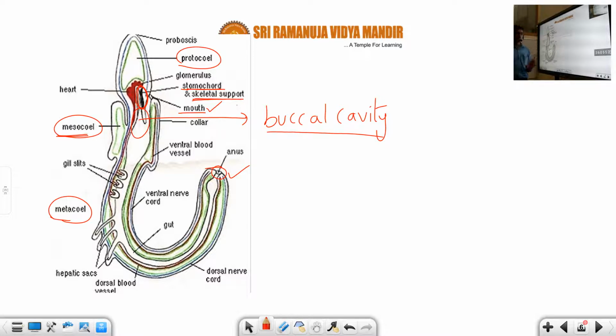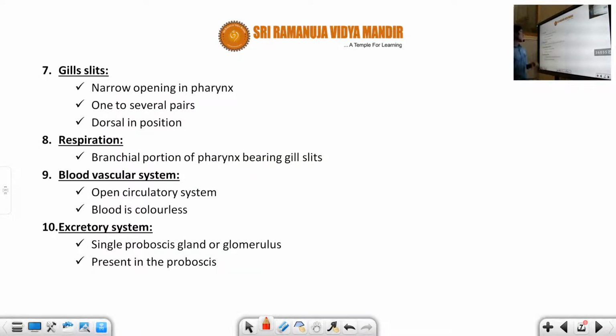That is about the general features, and the remaining general feature is about the gill slits. Okay, gill slits. It's a very important point for the Hemichordata. So Hemichordata have gill slits. What does it mean? It is a narrow opening present in the pharynx region. It has one to several pairs. Generally, it appears in a dorsolateral position.